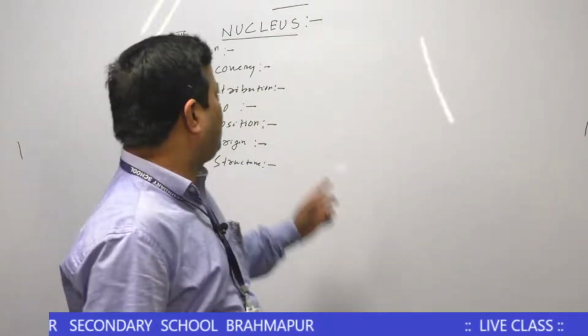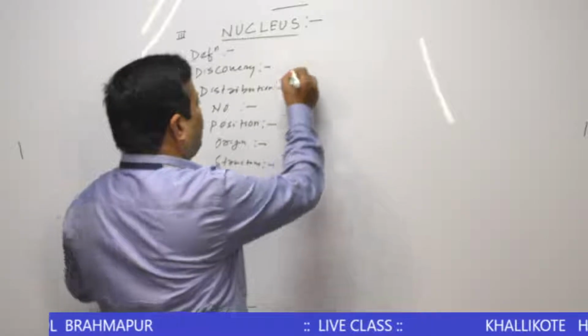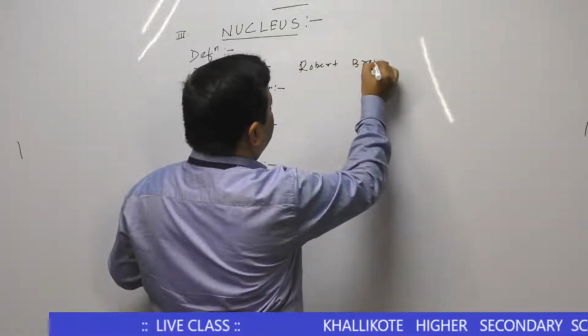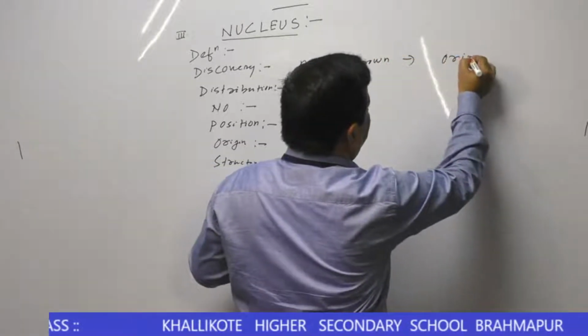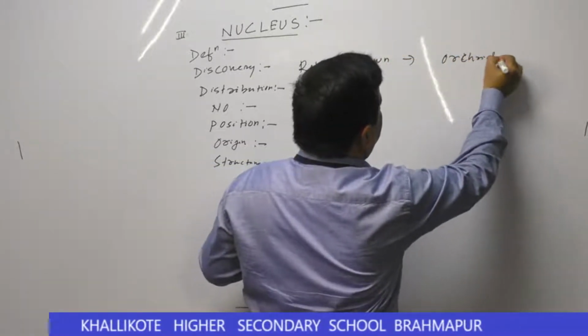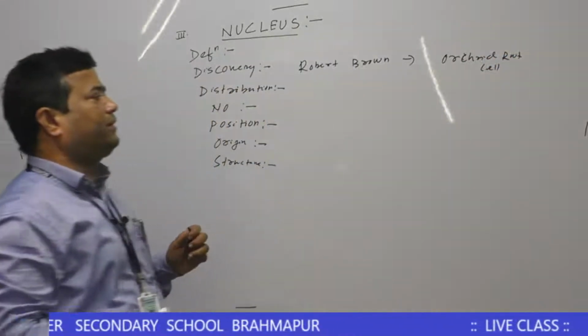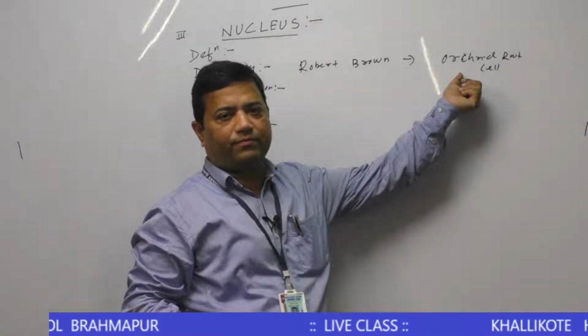Then come to the discovery of the nucleus. Robert Brown discovered the nucleus from the orchid root cell.